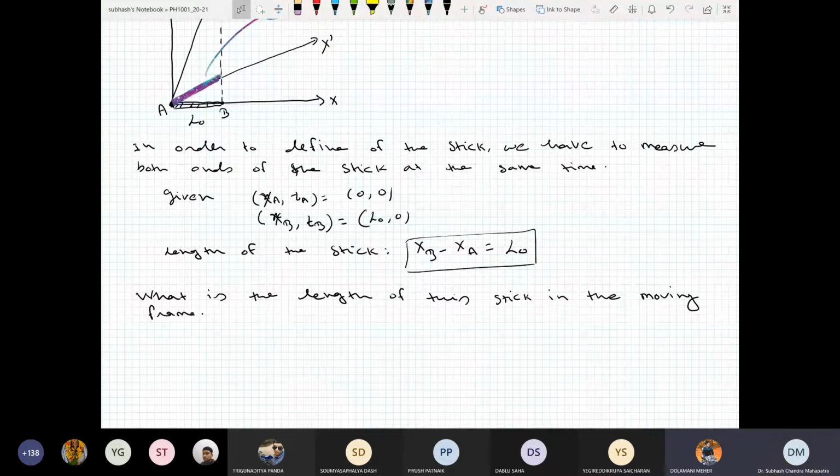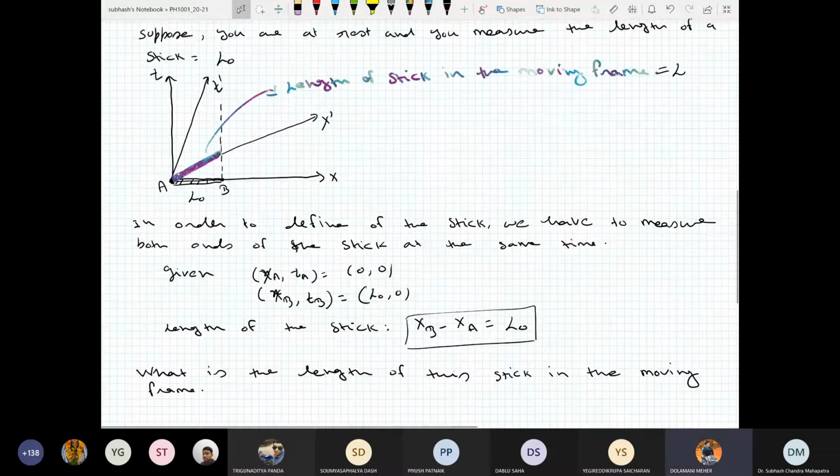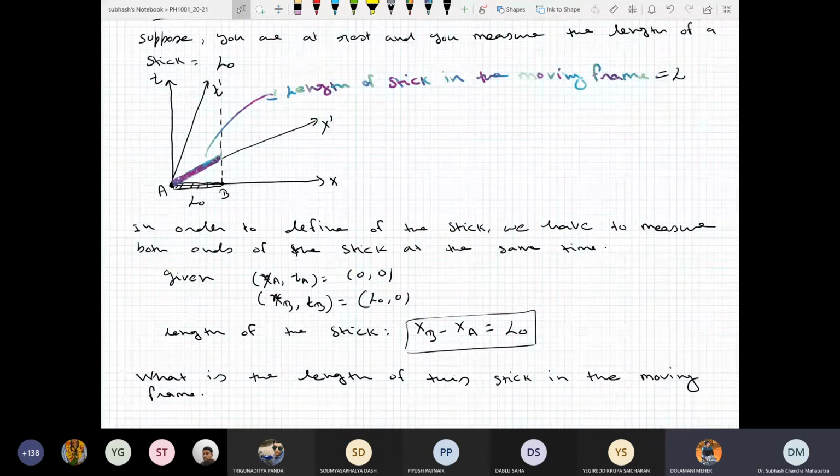For him, the bat is moving with velocity v in the negative x-axis. Am I right? To me, the bat is at rest. So again, imagine you are at rest, holding a bat with length L0. Now a person is moving in the positive x-axis with respect to you. The question is, what is the length of this bat in his reference frame? He is calculating that length in the moving frame.